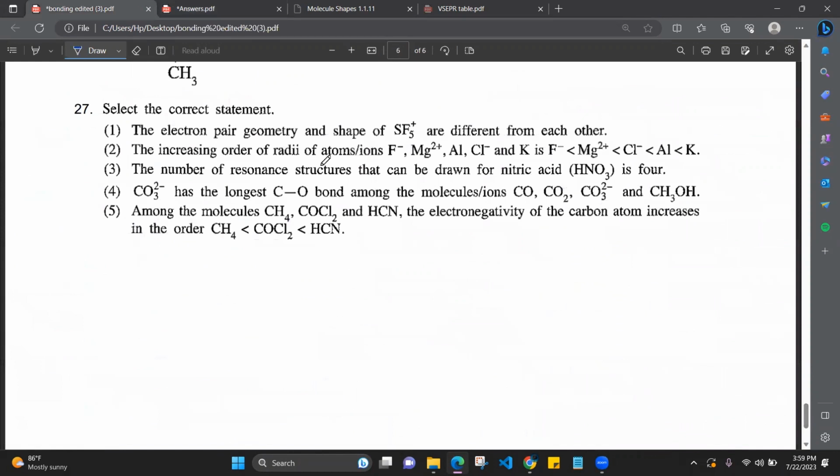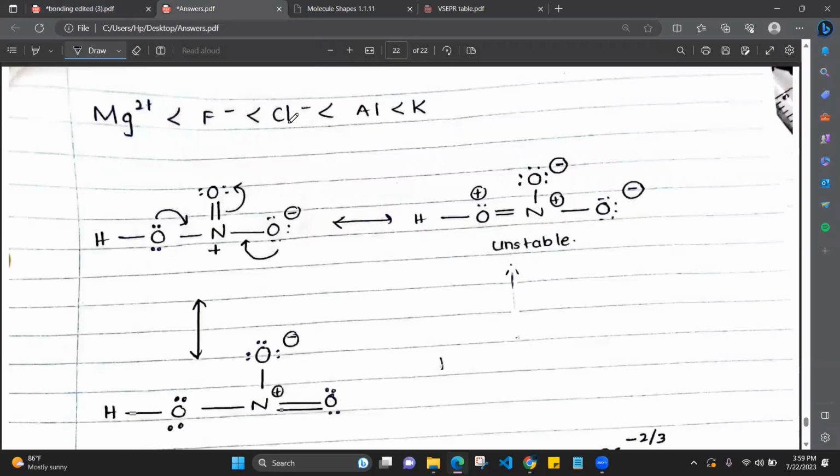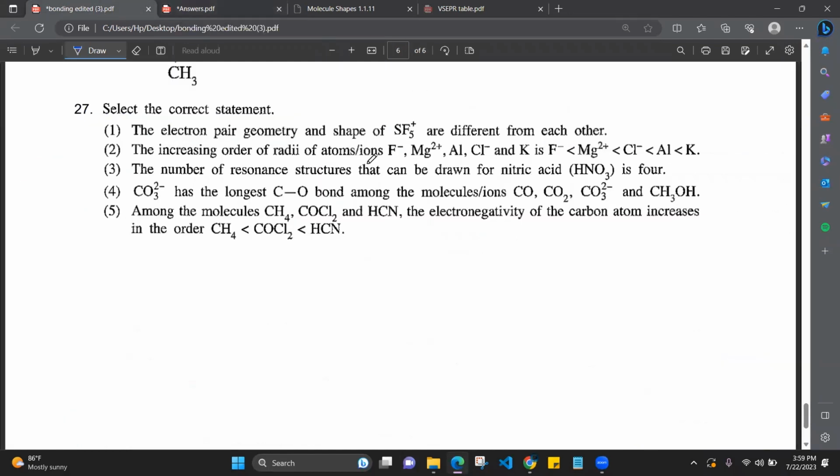And when we compare the atomic radii, positive ions have the smallest atomic radii, negative ions have greater atomic radii, and the neutral atoms will be in the middle. So it will be like this, okay? So the first one is a wrong statement. Electron pair geometry and the shape are similar. Here they are saying different, so it is wrong. This one will be correct, okay?